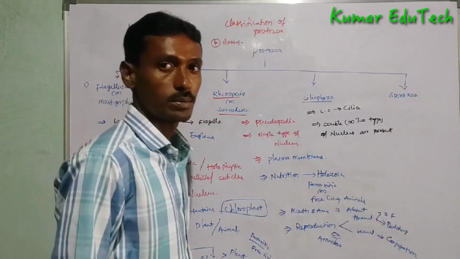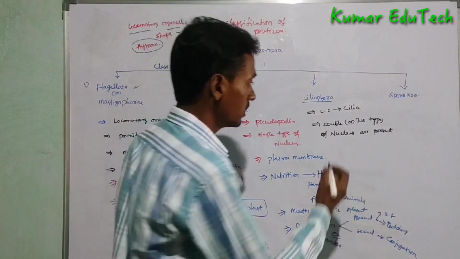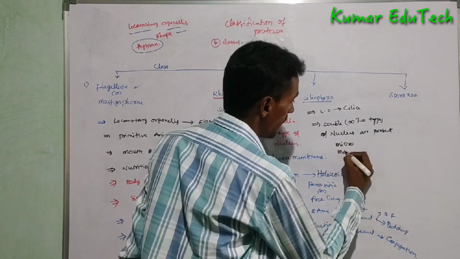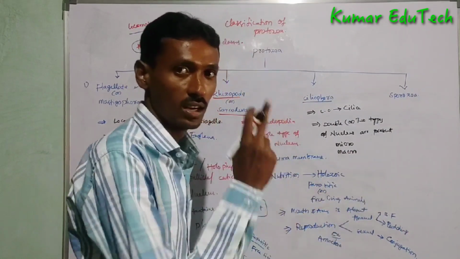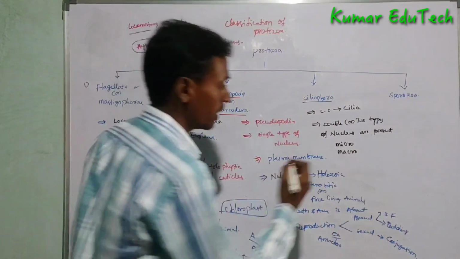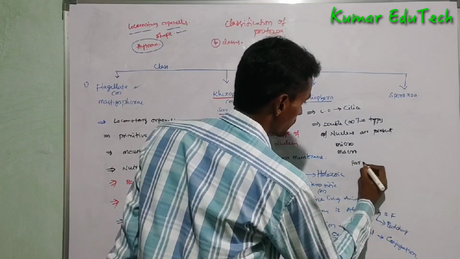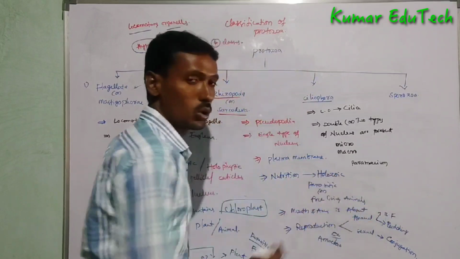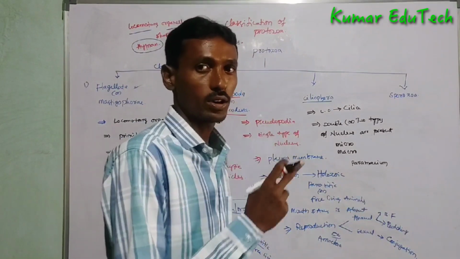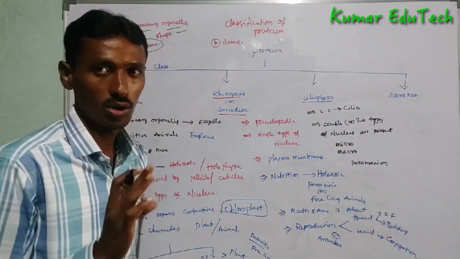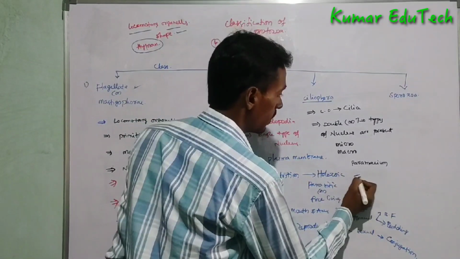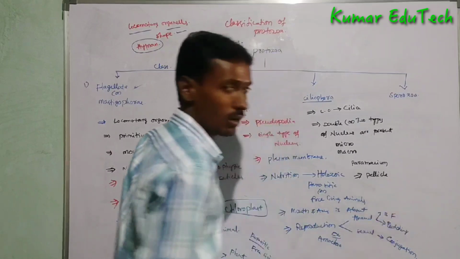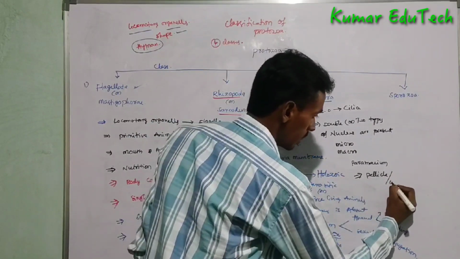They are micronucleus and macronucleus. For example, Paramecium contains two nuclei, micronucleus and macronucleus, and the body is covered by pellicle or cuticle.